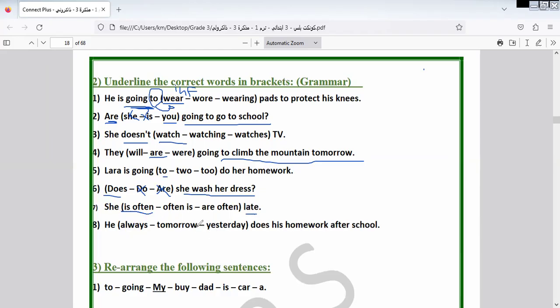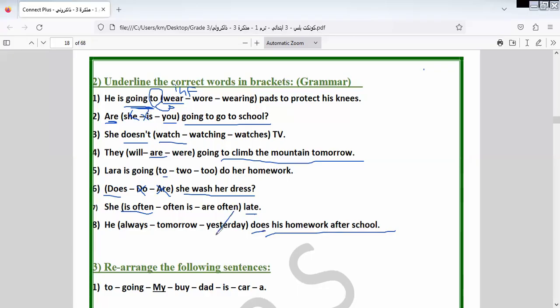As we told you, always comes between the subject and the verb. You say she always comes late, for example. So the keywords come between the subject and verb. He does his homework after school. So it will be what here? It does.